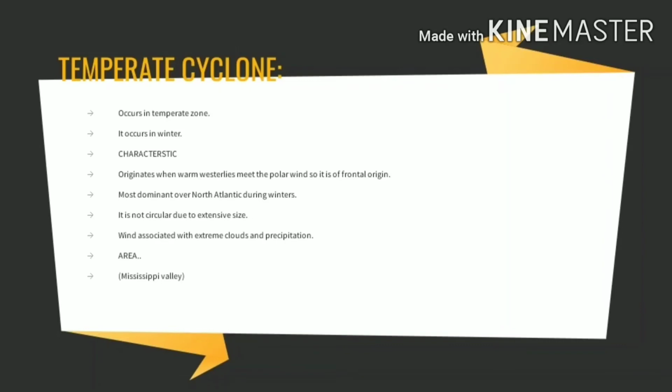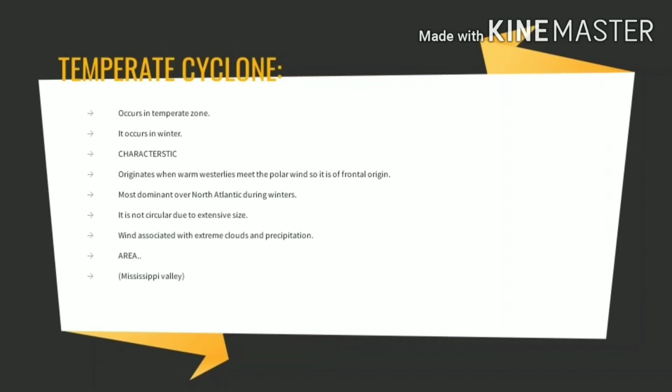Second point is it is most dominant over the North Atlantic during the winter season. Third point is it is not circular due to its vast size. It is not circular in shape because it is very extensive, extending from 800 to 3000 kilometers. The wind has moderate velocity, from 30 to 40 kilometers per hour.